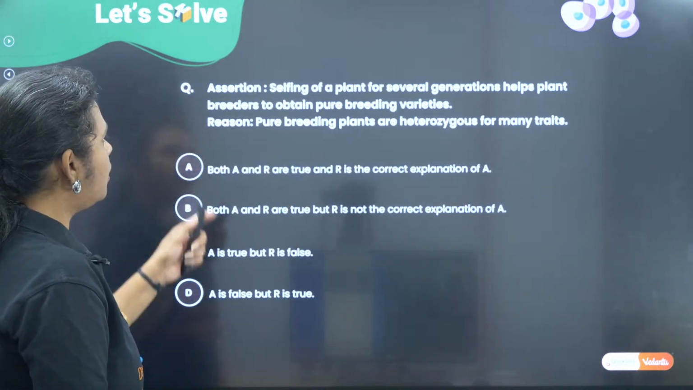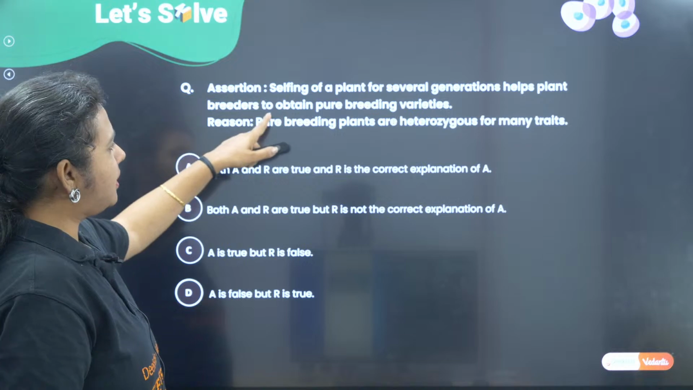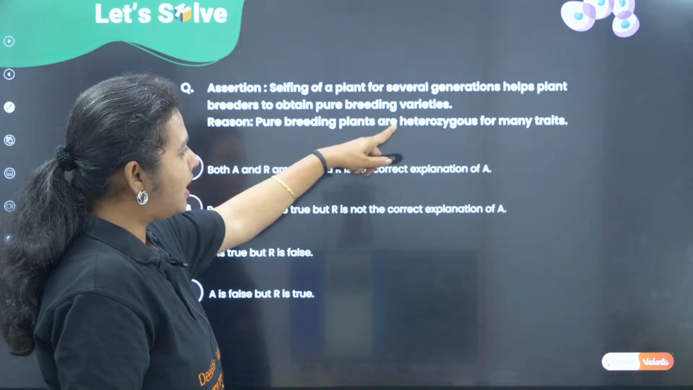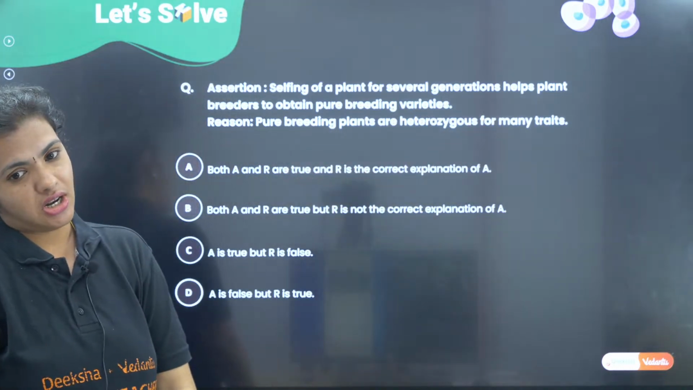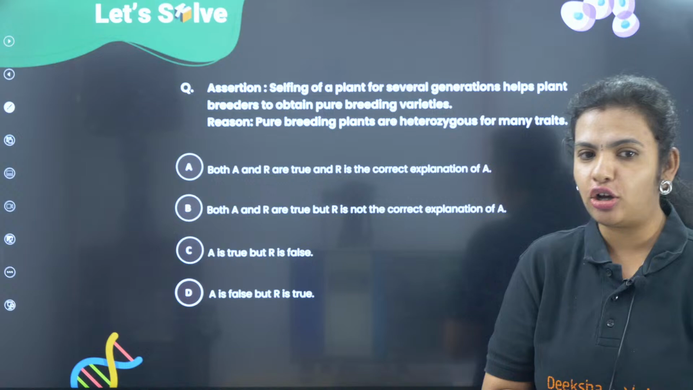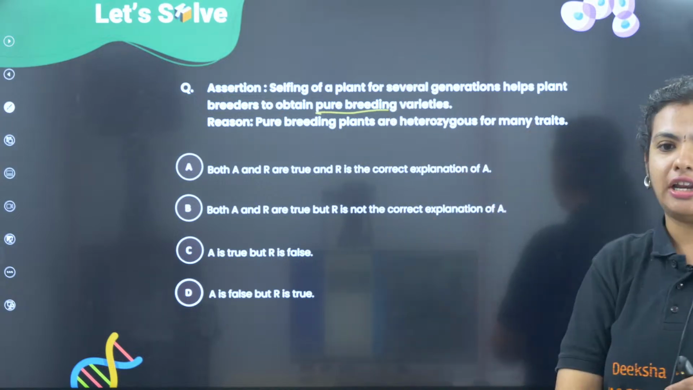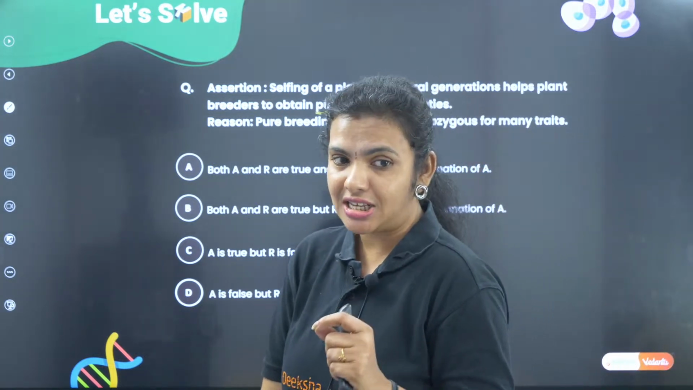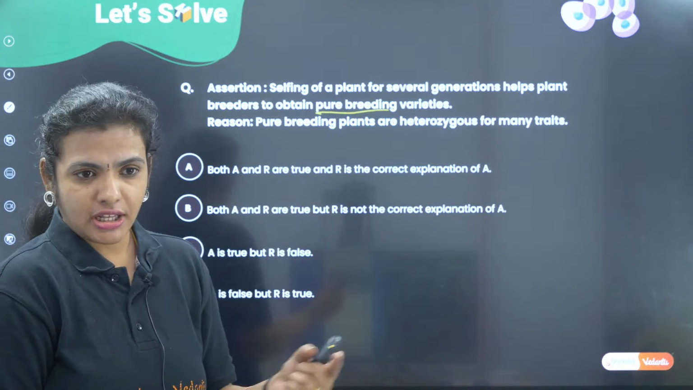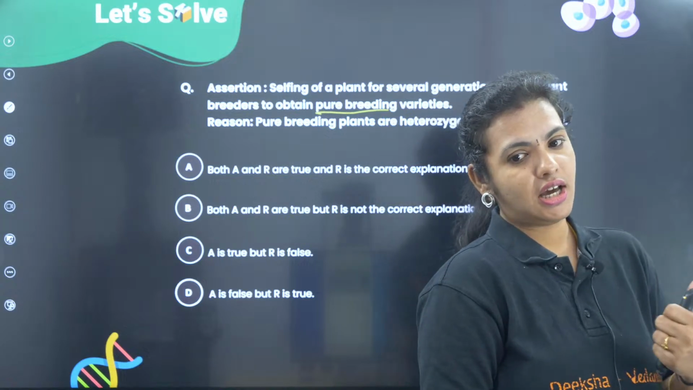Alright. Okay, assertion says selfing of a plant for several generations helps the plant breeders to obtain pure breeding varieties. Reason says pure breeding plants are heterozygous for many traits. Very simple question. The assertion is talking about selfing of a plant for several generations, and they are saying that we are going to obtain a pure line variety. The reason is saying pure breeding plants are heterozygous for many traits. Do you think there is a correlation between assertion and reason here? Yes, no. What is the answer?